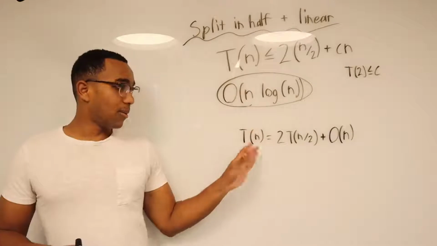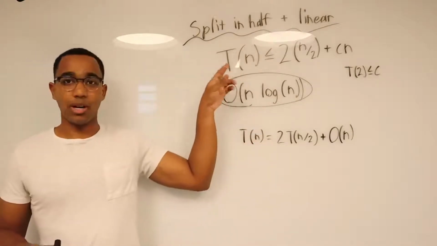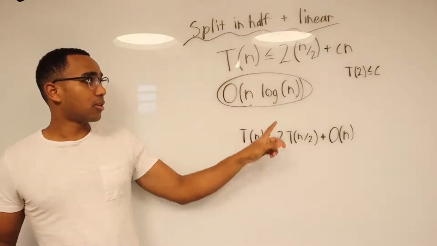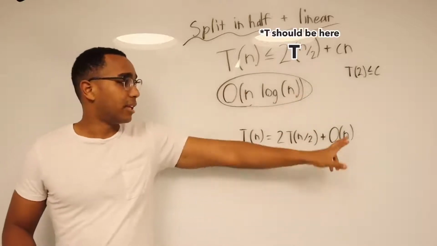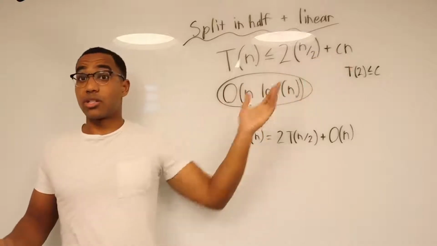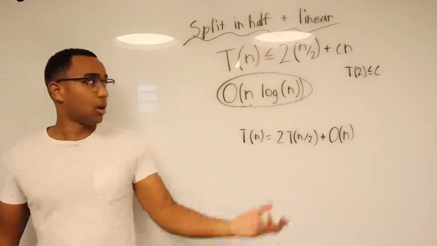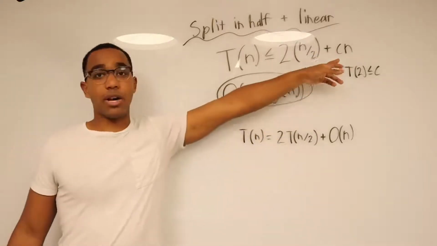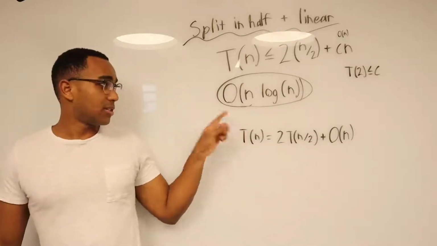All right, and what we see here is actually exactly what is seen there. 2 recursive calls, input split in half, linear work. This C is an arbitrary constant. And that means the work is going to be linear. By definition of big O, constants disappear. So this is big O of n. Merge sort's recurrence is n log n.